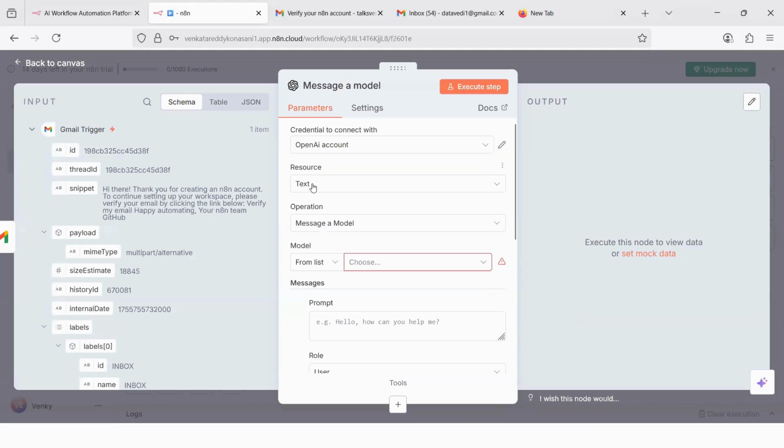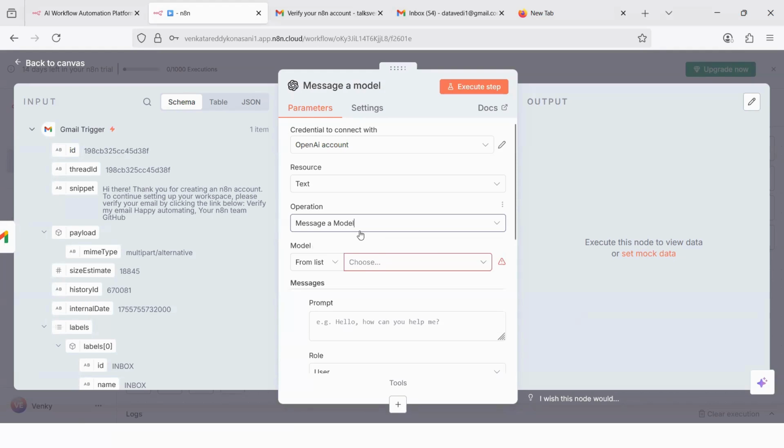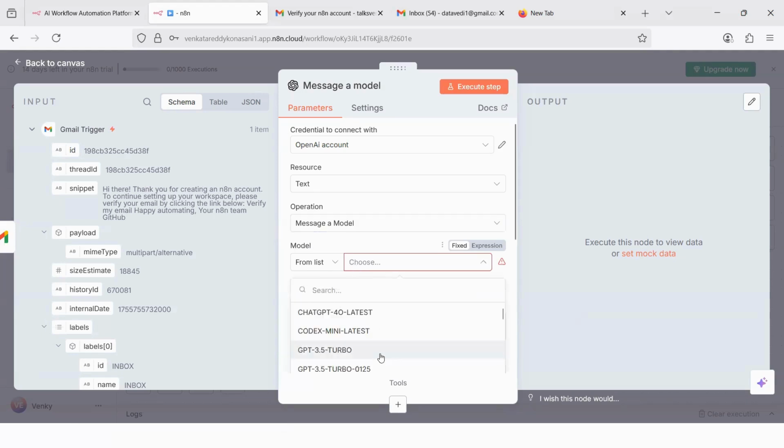Resource, you can leave it as text. And then the most important one is your operation, which is message model. We are not doing any classification or any custom API call. We are just taking this message model. And what is the model that you want to choose? You can choose different ChatGPT models under my API account. All these are available. Let us choose ChatGPT 4.0 latest.